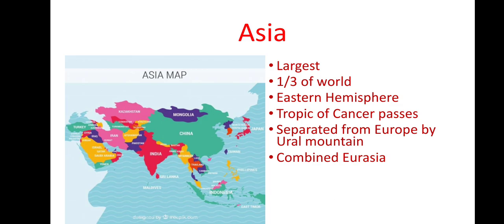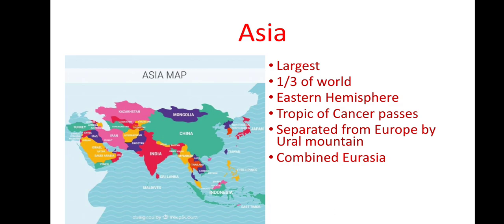Then Asia is separated from Europe by the Ural Mountains. Which mountains? The Ural Mountains are between Asia and Europe. And the combined part of Asia and Europe is known as Eurasia.